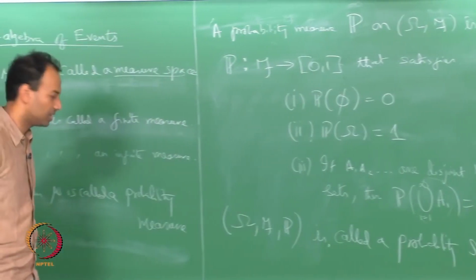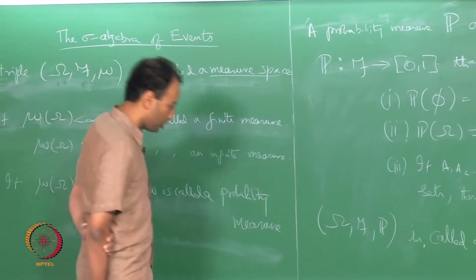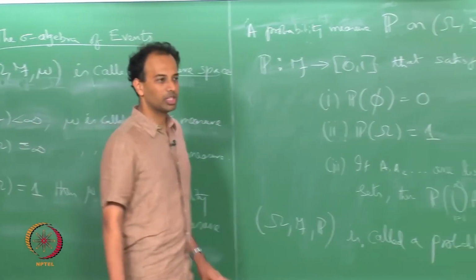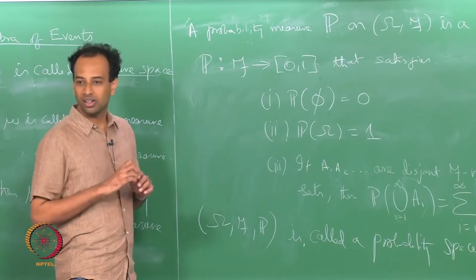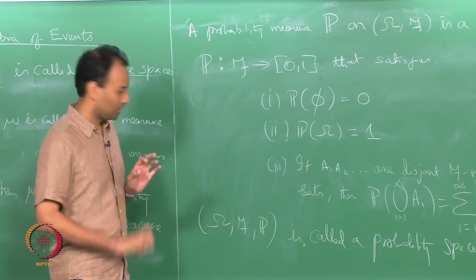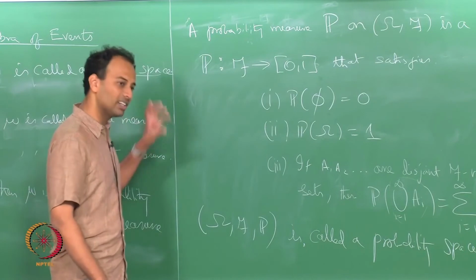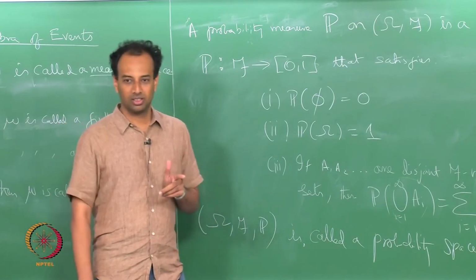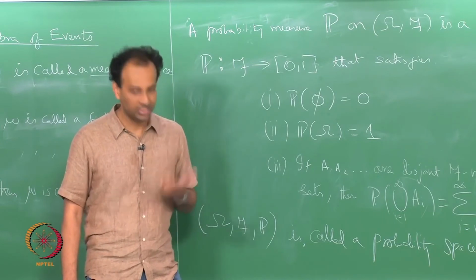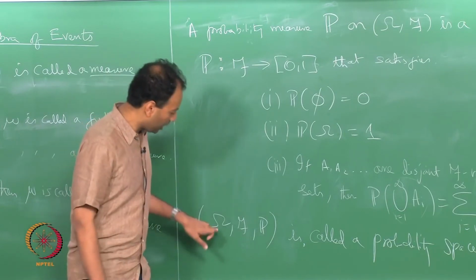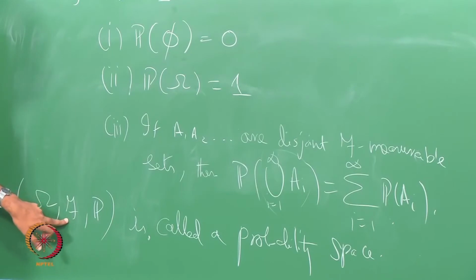Okay, so we have come 3 steps. So what is a probability space? You start off with a random experiment and collect all its possible elementary outcomes and make your sample space, and then you collect subsets of the sample space which you are interested in assigning probabilities to, and you endow omega with a sigma algebra of subsets of omega.